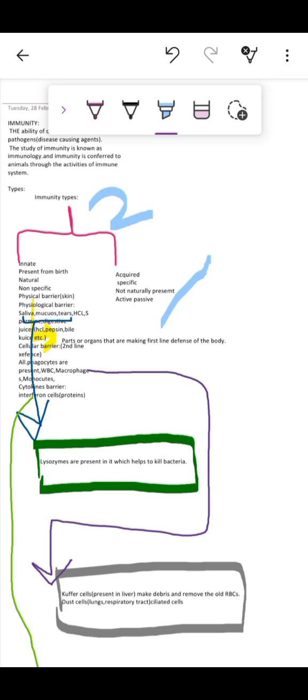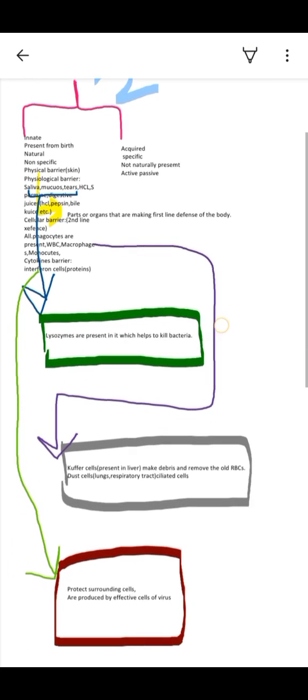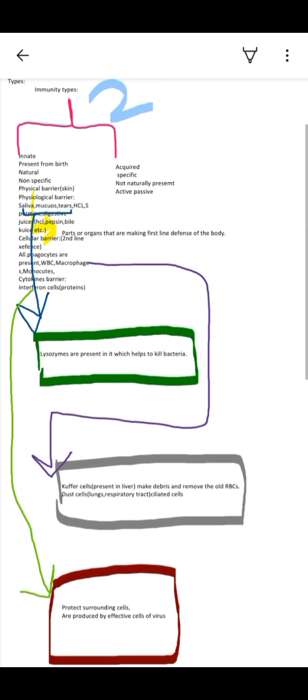Okay, let's repeat that we have two main types of immunity and three main barriers that are present in the innate system.